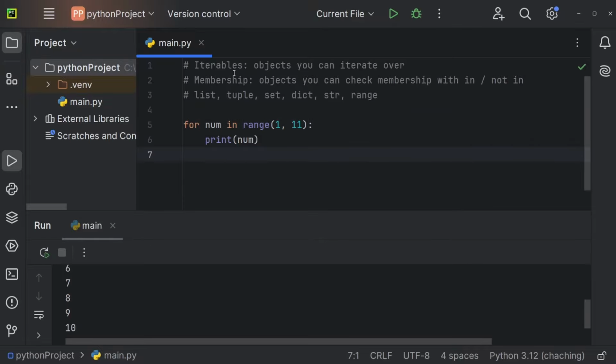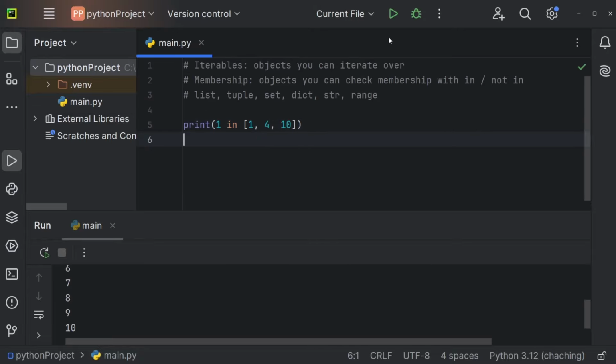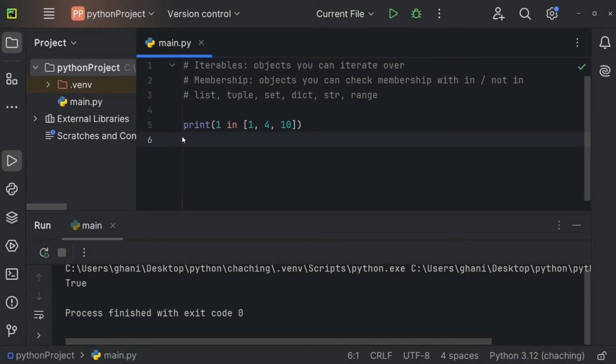And for most of those iterables, you can also check for membership. So let me print, for example, whether the value 1 is in a list of 1, 4, and 10. I'm going to execute this and we will get true, because of course the value 1 is in the list 1, 4, and 10. 2 would of course be false because it does not exist inside of this list. And the same also works for a tuple again. So we can replace this list with a tuple, and this works as well. So 2 is false, 1 is true. Same works for a set. So let's replace this with a set. And we're getting true again. For 5 we would get false.